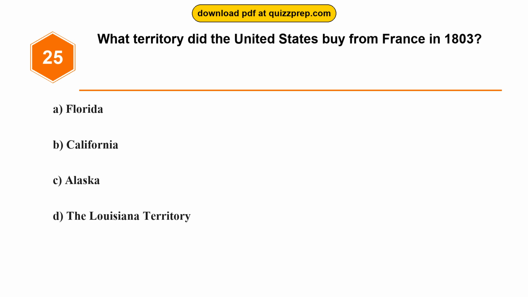Question 25. What territory did the United States buy from France in 1803? Option A.